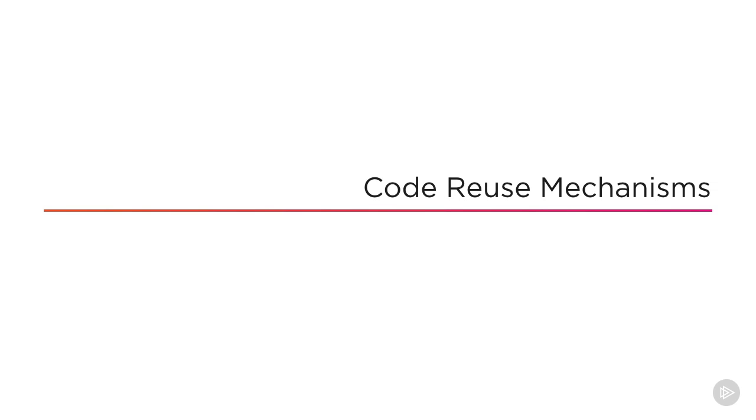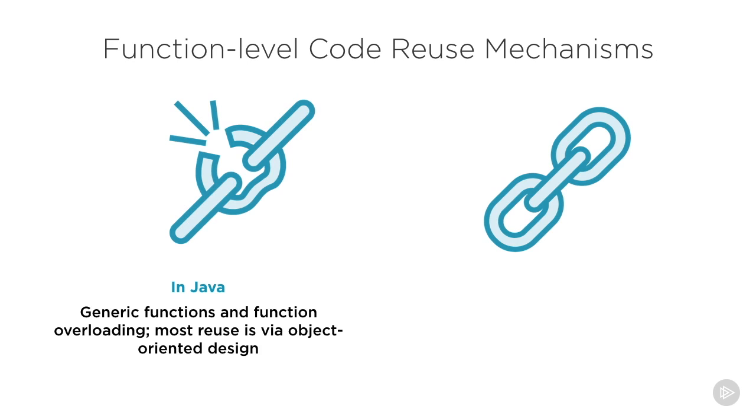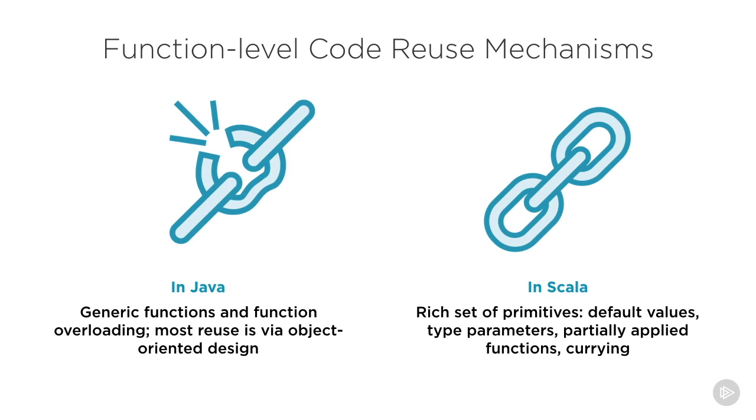Let's turn our attention to another aspect of Scala's support for functional programming: function level code reuse mechanisms. Java and other object oriented languages use inheritance as an important mechanism for code reuse. Their support for code reuse via function level constructs is rather limited. Scala, by contrast, has a very rich set of primitives for function level code reuse.